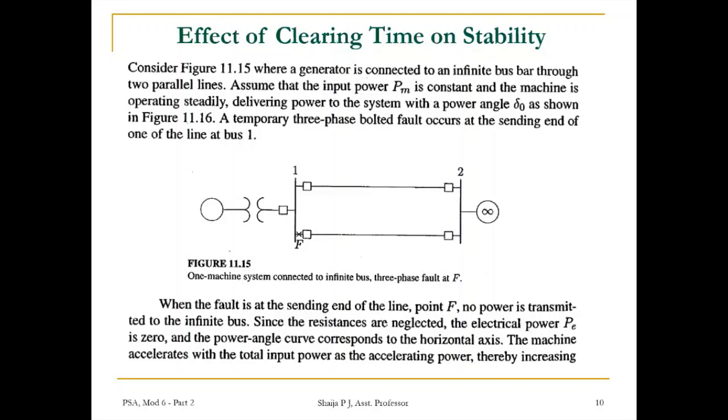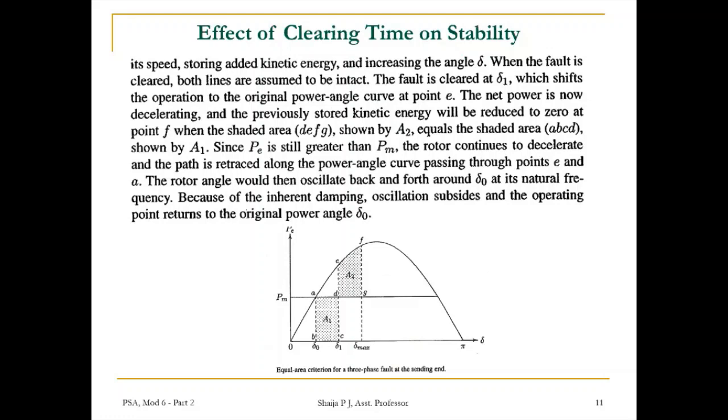So the machine accelerates with the total input power as the accelerating power, thereby increasing its speed. As the rotor accelerates, speed increases, stored kinetic energy increases, and angle delta also increases. This is the state. It was operating at delta 0, at operating point A. Then the fault occurs.